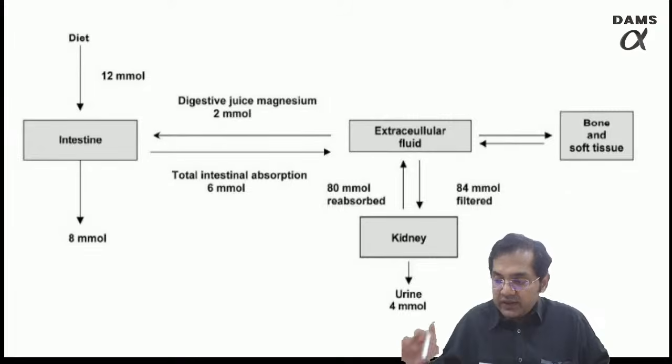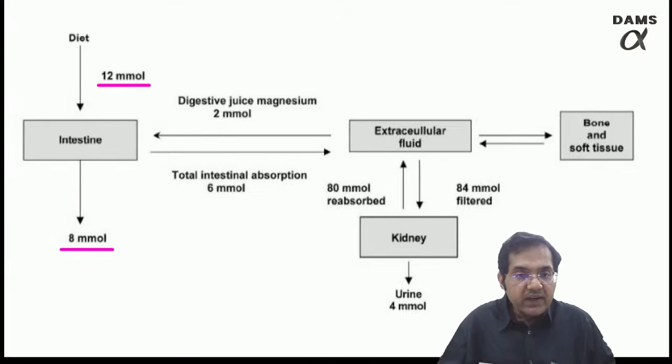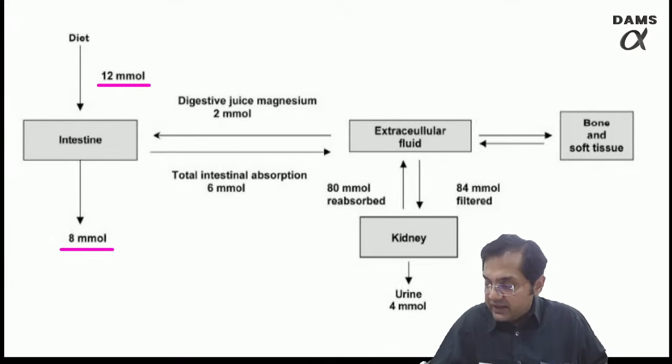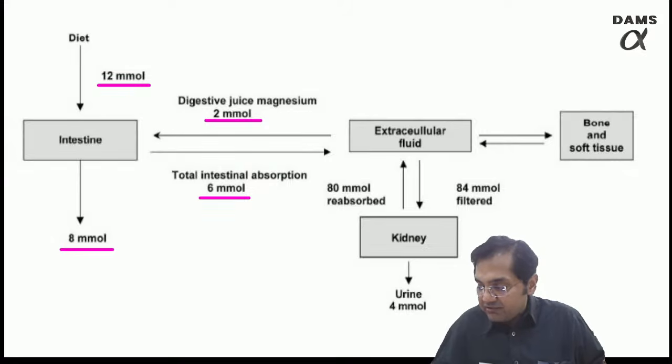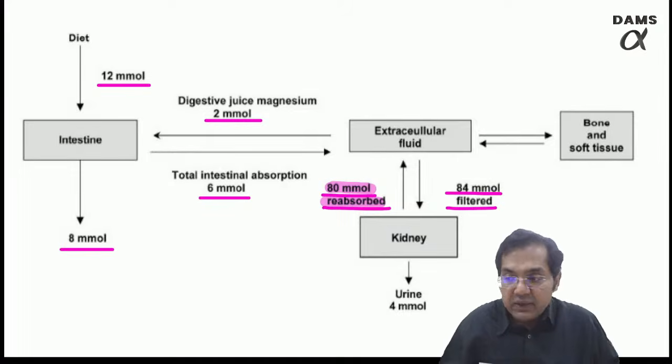What they are showing is that in the diet I am taking 12 millimole. Then from the intestine, 8 millimole, right? The digestive juice has around 2 millimole and total intestinal absorption is only 6 millimoles. Now please look at the kidney. In the kidney, 84 millimole is filtered, but 80 millimole is reabsorbed. So naturally the tissue which is playing the maximum role here is none other than my kidneys. 80 millimole is reabsorbed, right?